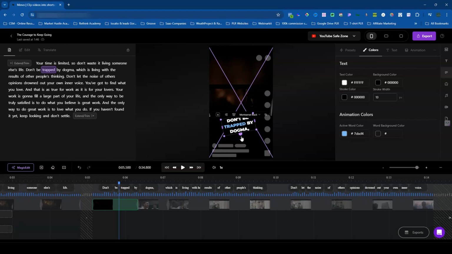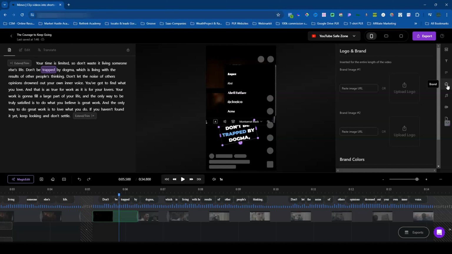So let's just say if I want to keep it like that. And then also you have your font. So let's just say if I wanted to change this to the Able font, you'll be able to change that to the Able font, which is fantastic. And you can hit Control Z to go back if you made an error or anything. So that's fantastic.